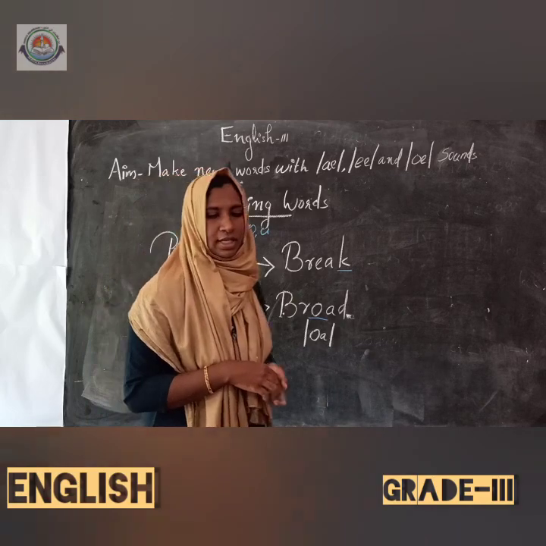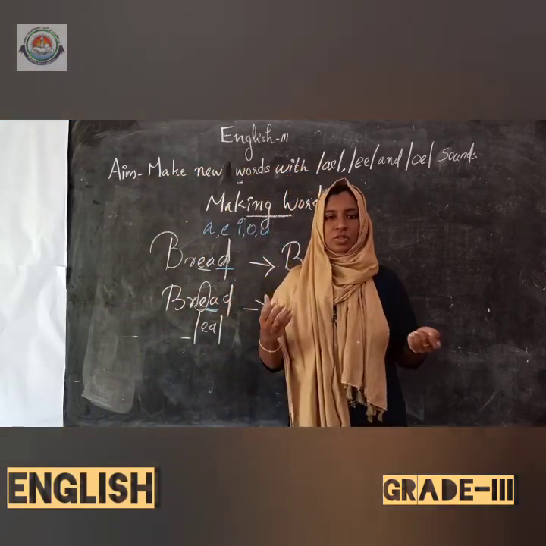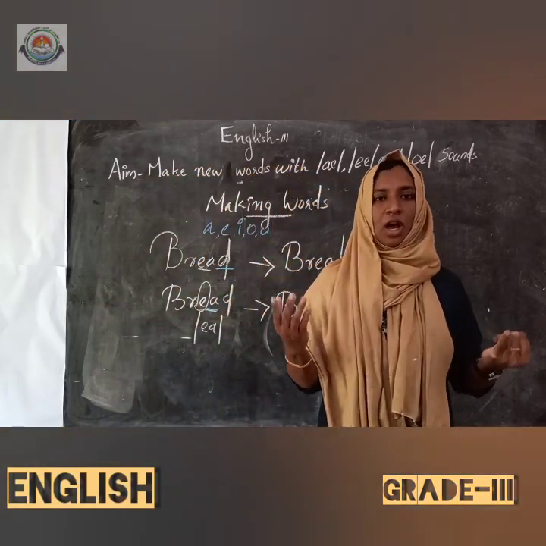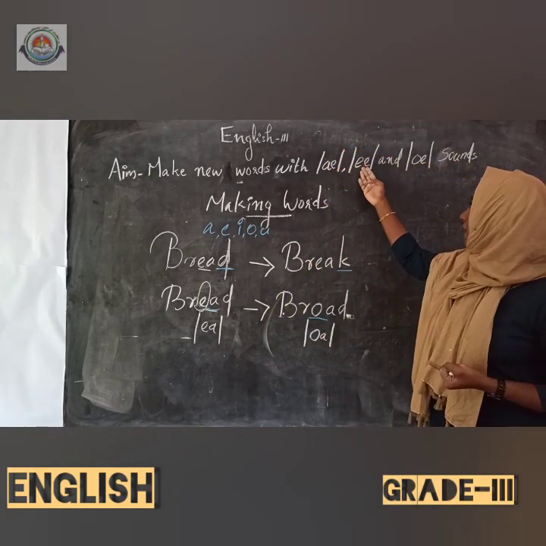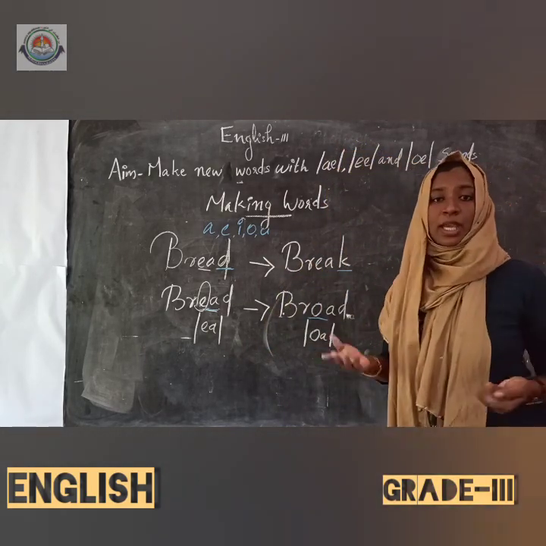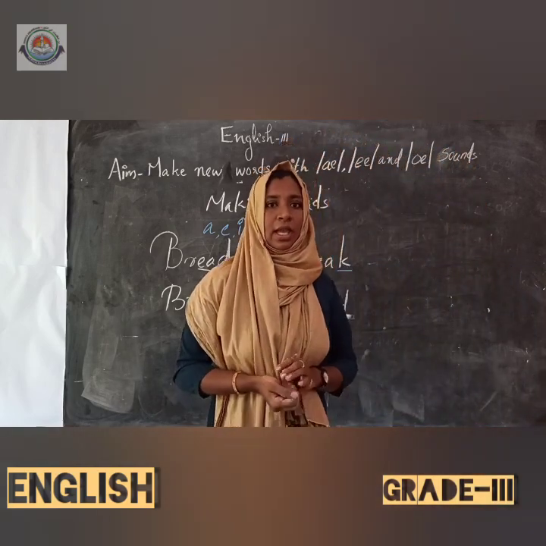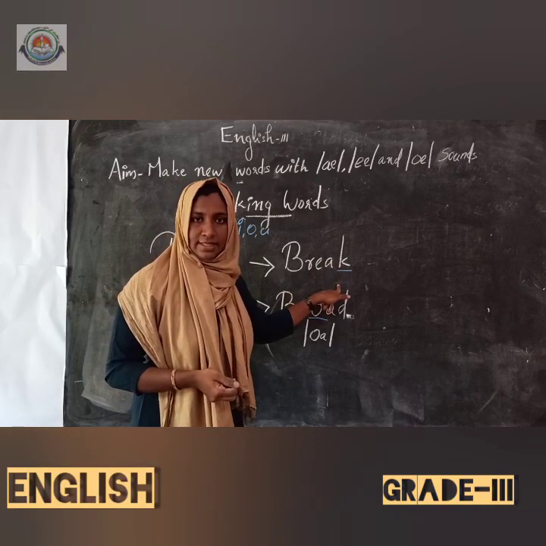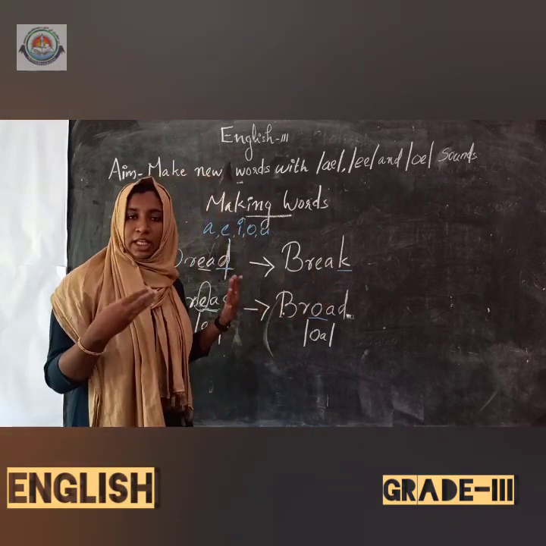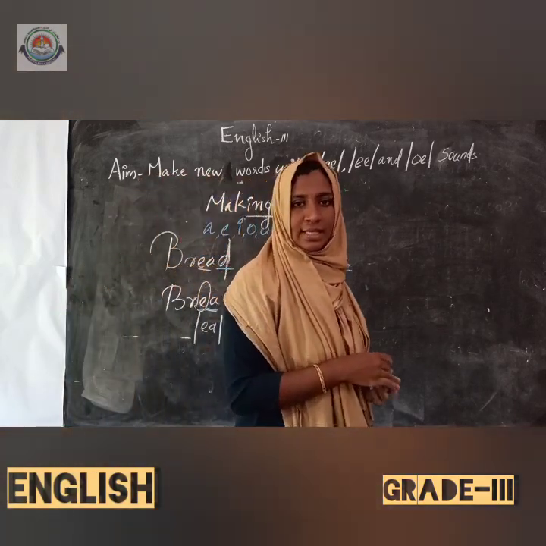Okay, is it clear to you, children? So today we studied how to identify the sounds A, E, O, and how to make new words by erasing one letter here and adding another letter instead of that, then we create many new words. Is it clear to you, children?